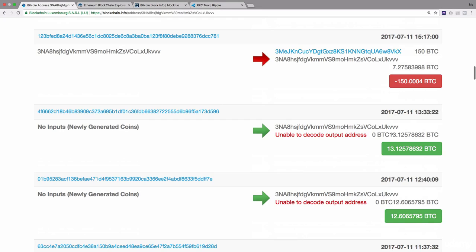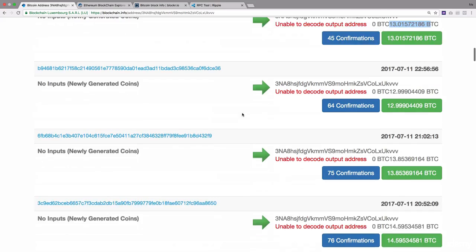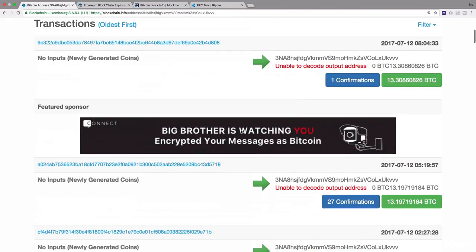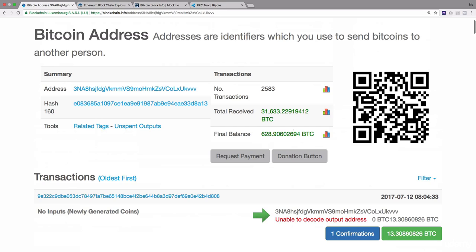Remember, this reward actually depends on the total transaction fees which this particular block has confirmed. So that's why it can be higher or a little lesser than 12.5 BTC as well. But the median is always 12.5. So this is the Bitcoin blockchain.